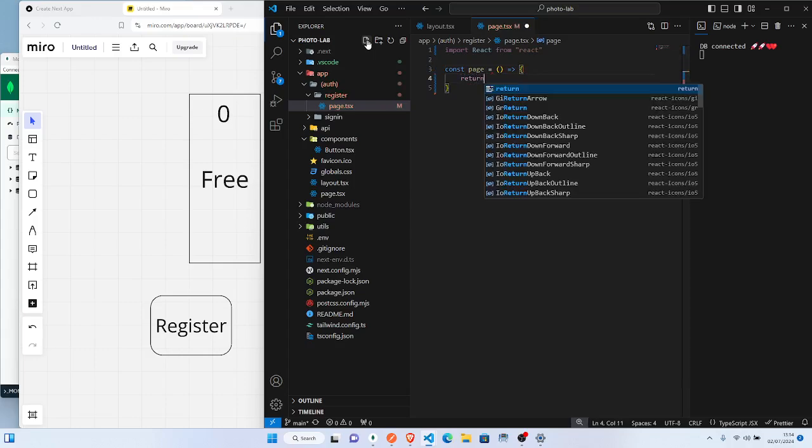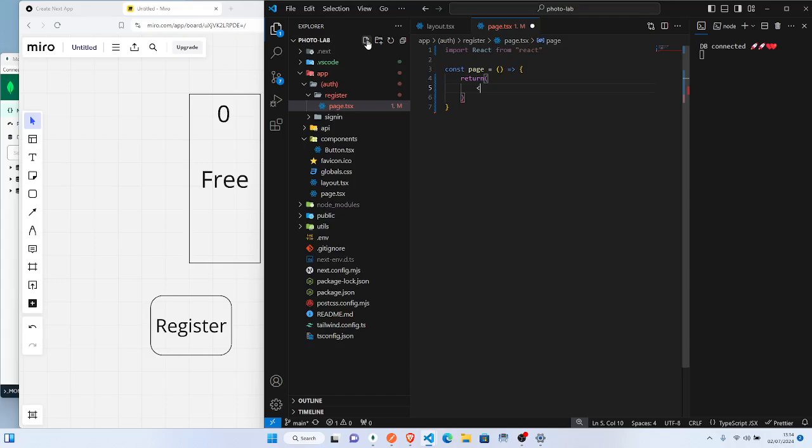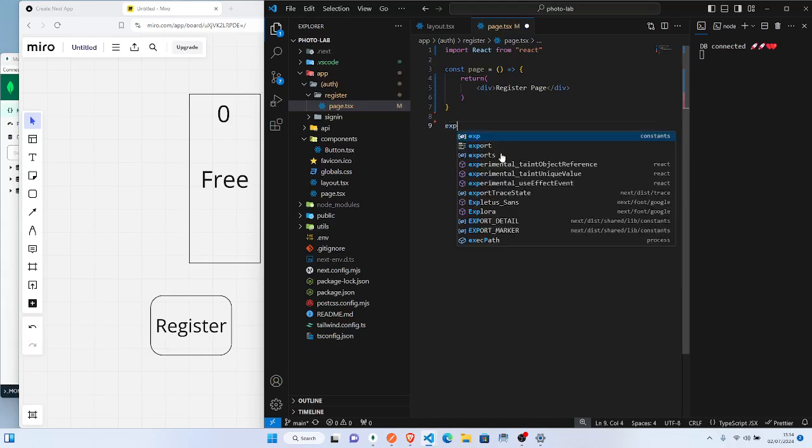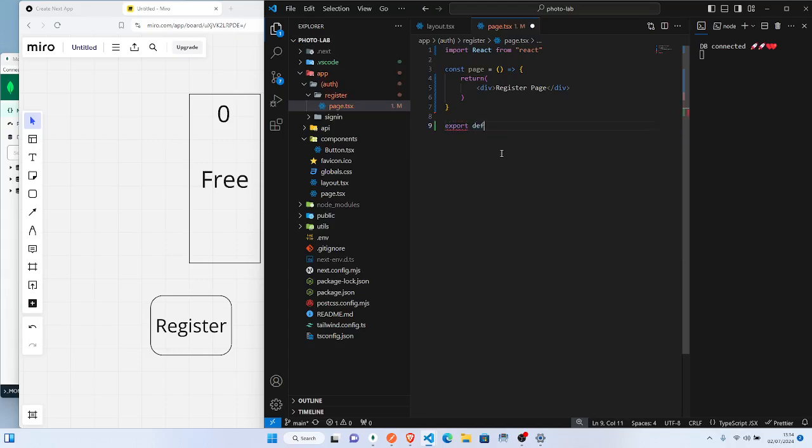So return, and let me just say register page. Okay, so inside here I will say export default page. Now I realize some of my snippets are not working.